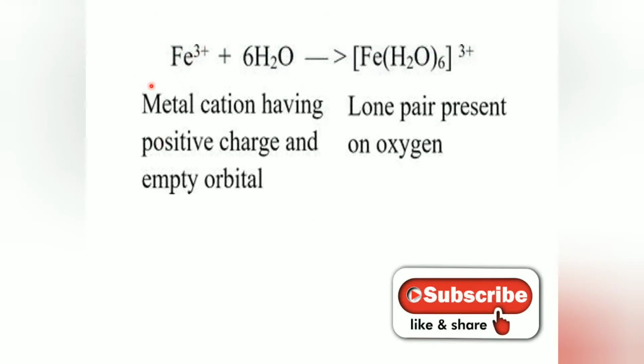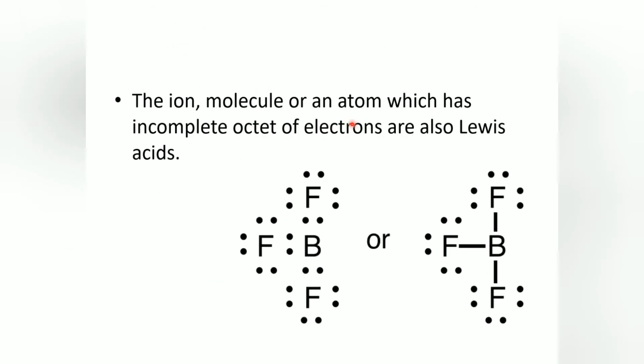We'll take the ferric ion as an example. This ferric ion is a metal cation having a positive charge and an empty orbital. Hence, this ferric ion behaves as an acid and it is a stronger acid compared to sodium, because sodium has only one positive charge, whereas the ferric ion has 3 positive charges. So it is electron deficient and can accept electrons. Hence, an ion, molecule or any atom which has an incomplete octet of electrons also acts as a Lewis acid.